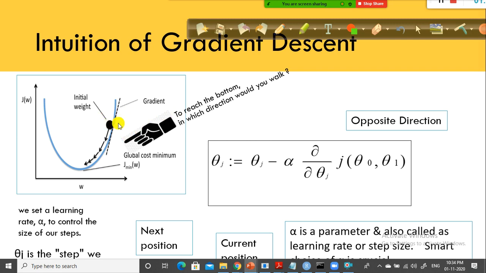You randomly initialize some value, and by taking the partial derivative of the cost function, you get the gradient. Once you get the gradient, you multiply it with your step size and subtract it from the current position. You know the current position. If you subtract the product of these two from your current position, you will get the next position value.